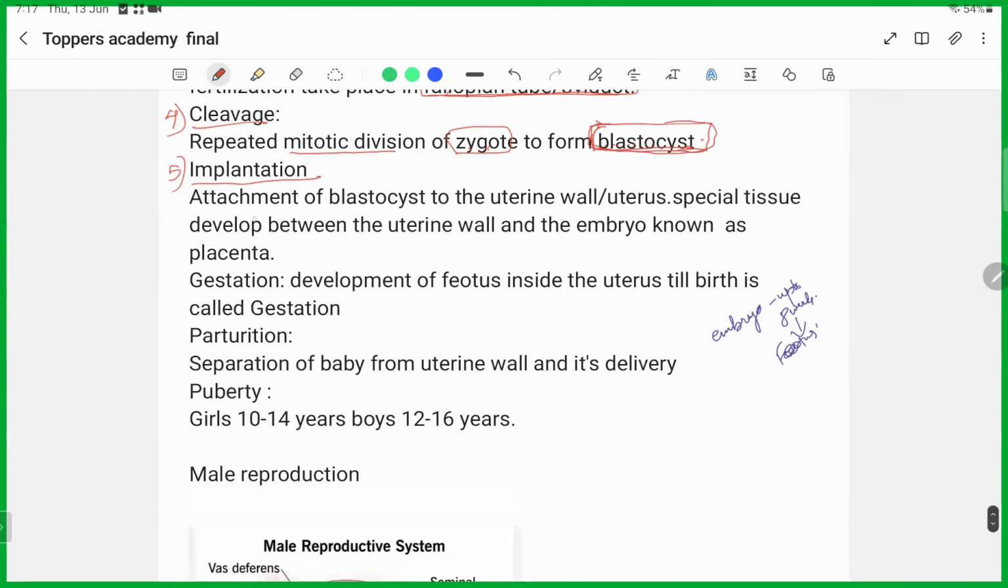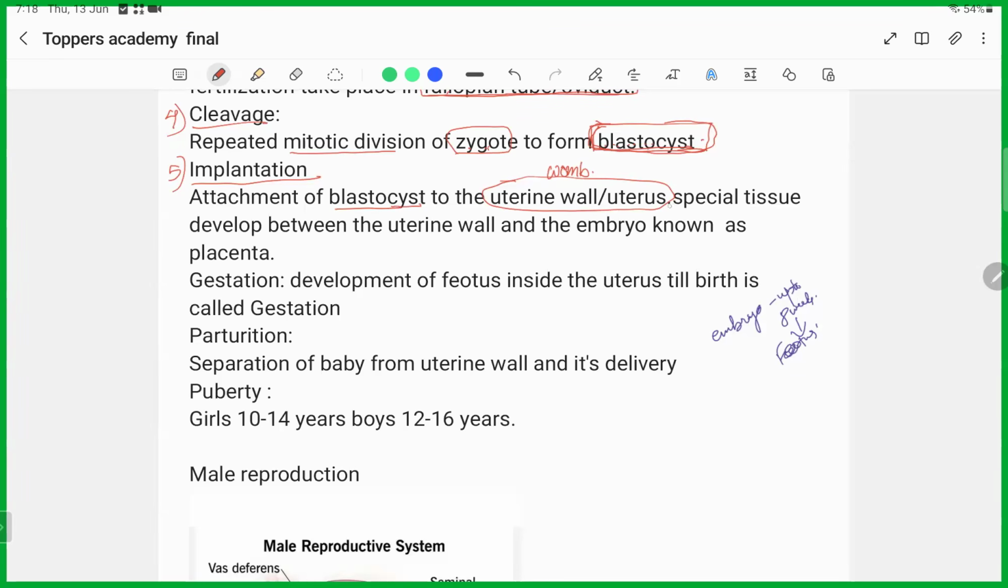Implantation is nothing but the attachment of this blastocyst to the uterine wall or the uterus. That is, in general term, we call it womb, right? So implantation will take place after the formation of blastocyst in the fallopian tube. And what do you mean by implantation? Implantation means attachment of this blastocyst to the uterine wall or the uterus.